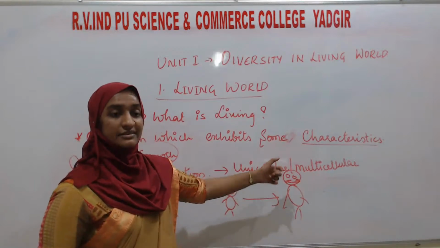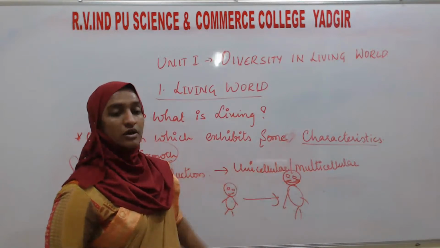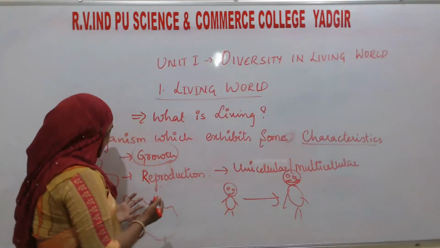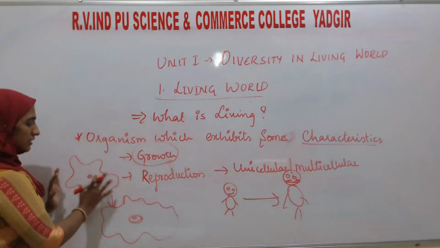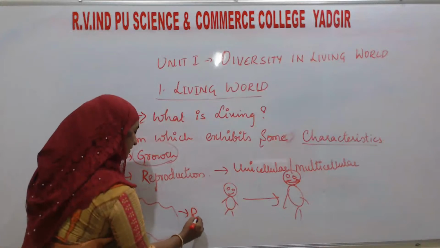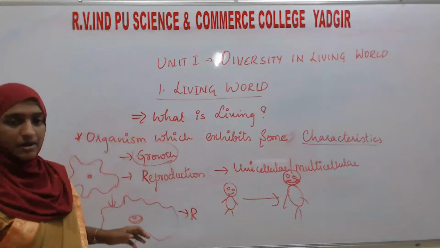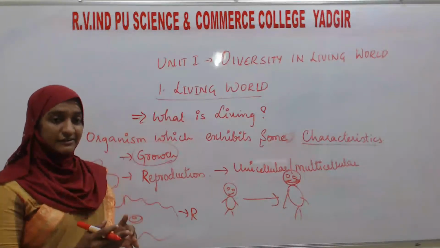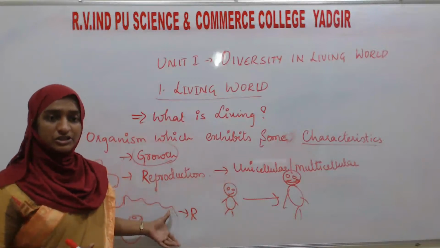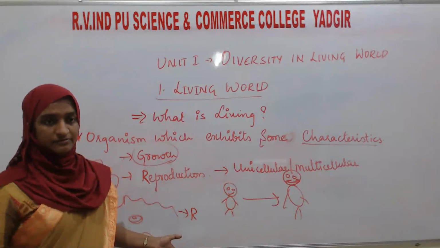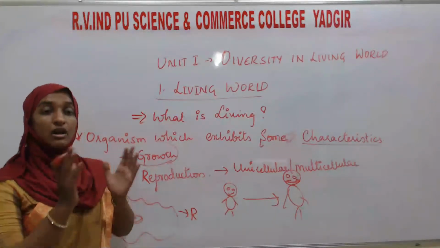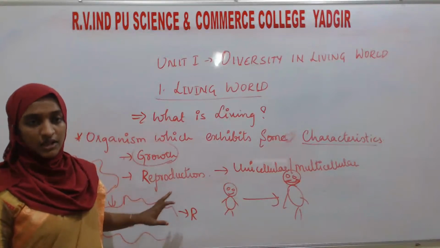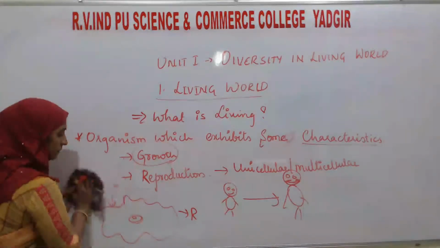He will get married means he will reproduce. He is going to produce their children or the offspring. Like that only, here also the amoeba, if this is the parent, first it will grow, then it will reproduce. Reproduction, how is it in the amoeba? It is by cell division. By cell division, their reproduction is different, but the reproduction is taking place. Not only in man and amoeba, in all living organisms, reproduction will take place. So this is one of the characteristic features of living organisms. Then the third characteristic feature, we will see here,